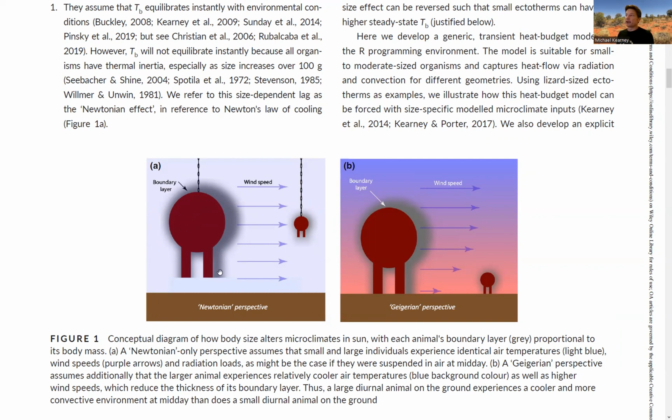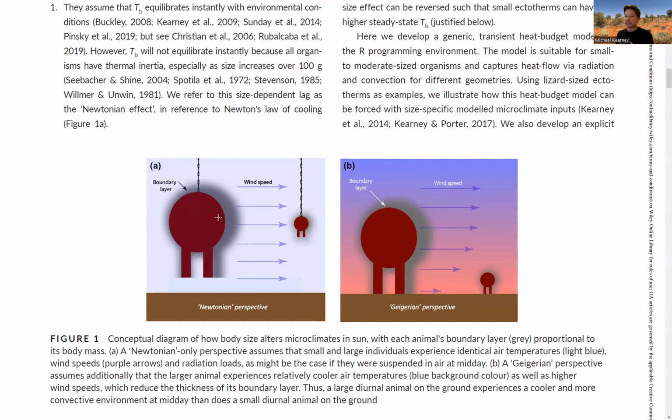This little diagram is showing that by the shading indicating the boundary layer. If they were at the same height above the ground, then actually the large organism would get hotter ultimately because of this boundary layer effect. But that's one aspect of size.